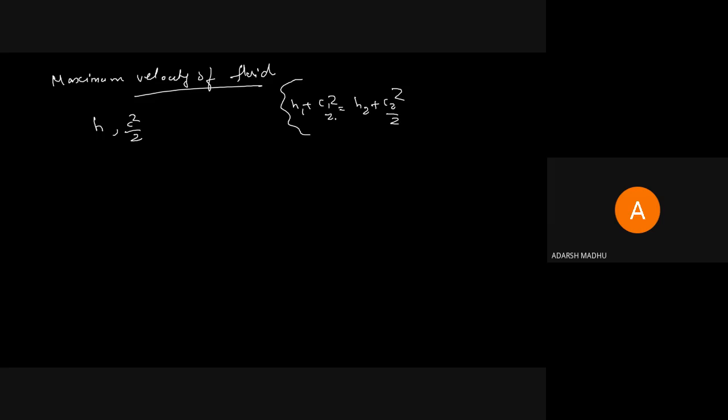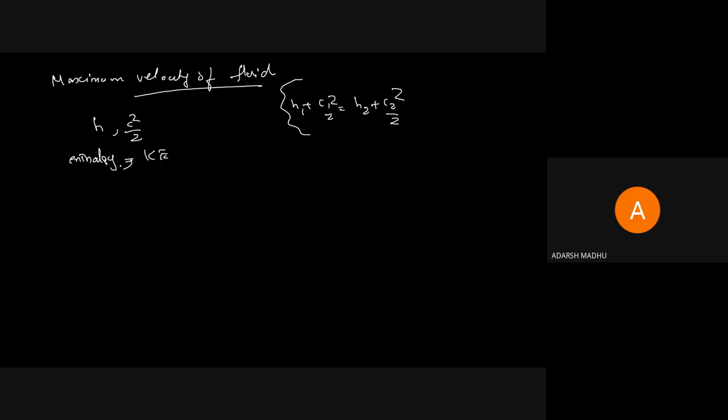So there are two terms mainly, h and c square by 2, that is enthalpy and kinetic energy. If kinetic energy is absent, assume that c square by 2 is absent, then the whole energy will be the adiabatic enthalpy value.